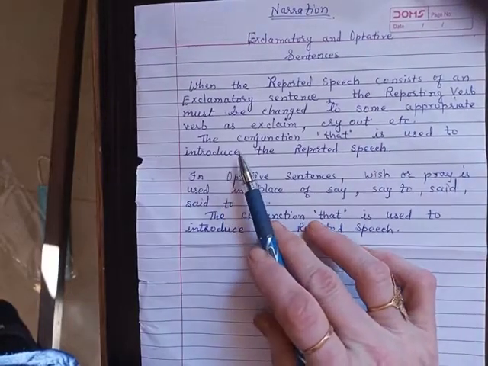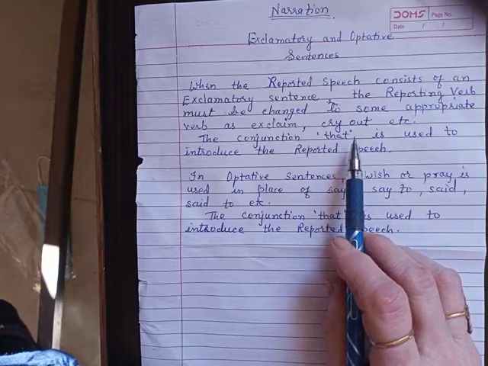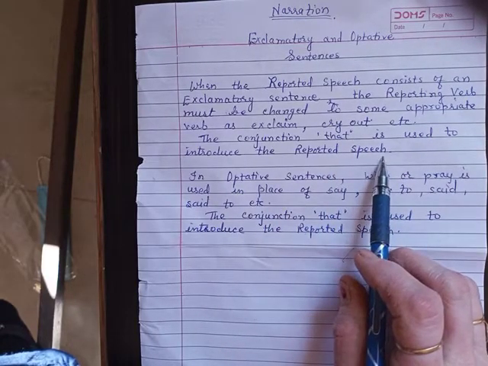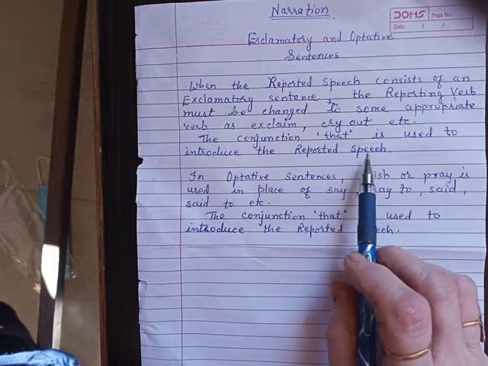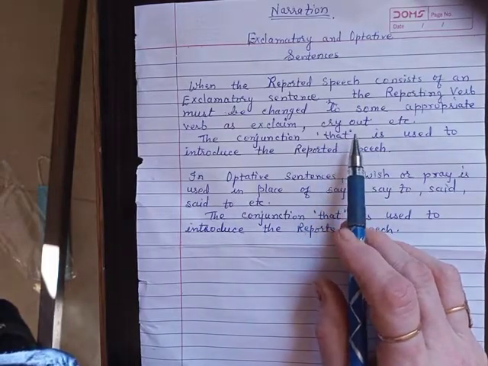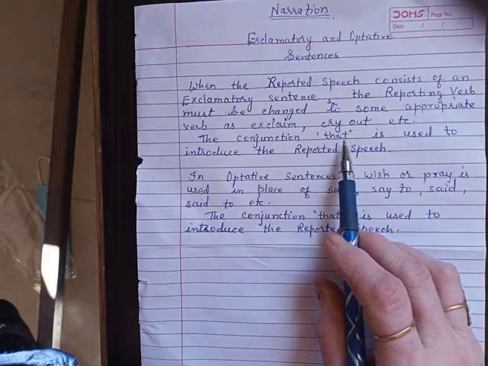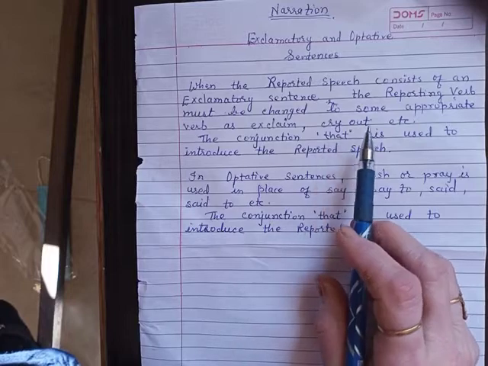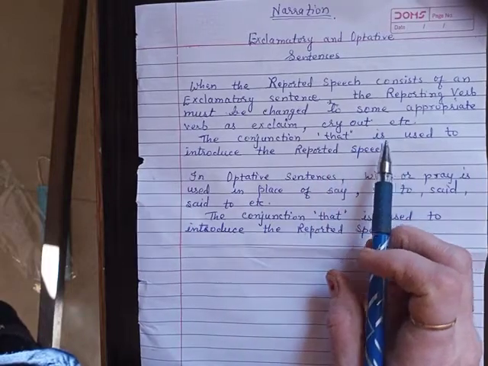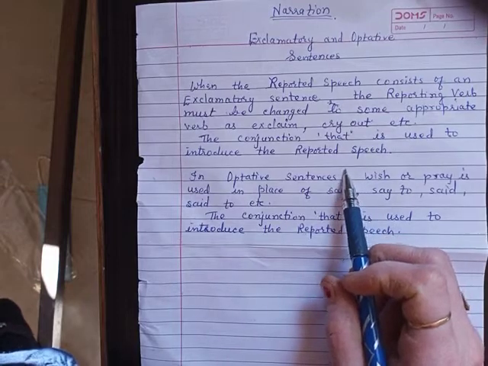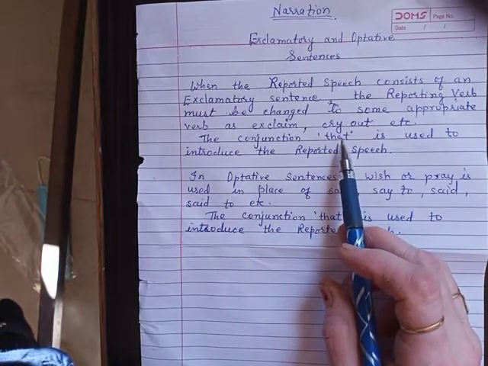Now the conjunction word that is used to introduce the reported speech: before starting reported speech, you will write that as the conjunction word, and you will remove the comma and inverted commas. Clear? See beta, in four types of sentences you will use that as the conjunction word in narration.